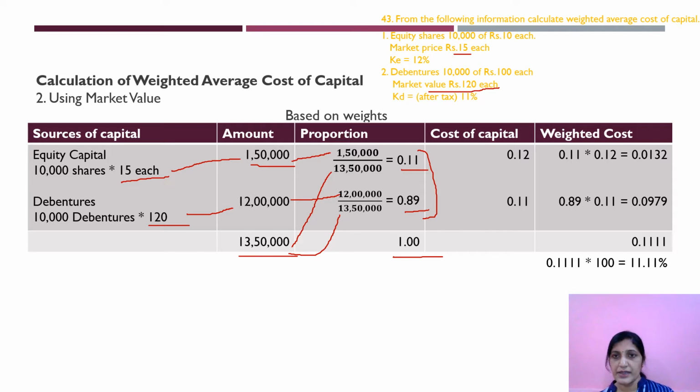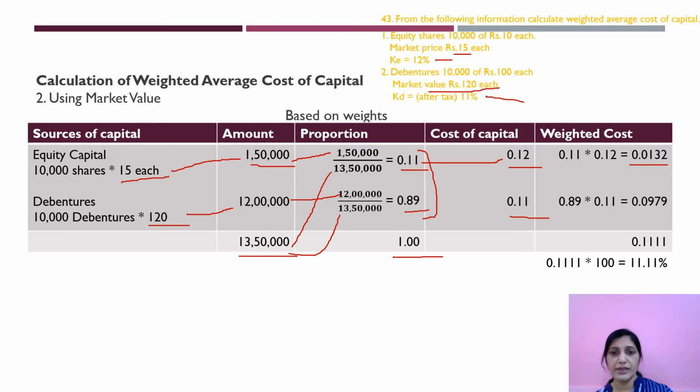Now, cost of capital will remain same, 12%, 11%. Next, weighted cost. As I told you in the previous table, proportion 0.11 into cost of capital 0.12, you will get 0.0132.